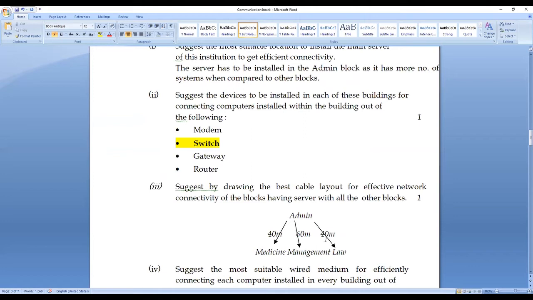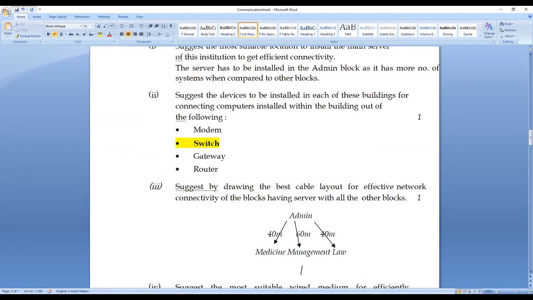And then along with this one, the cable layout we have drawn as star topology. And don't forget to mention it as LAN network. While drawing the layout diagram, I have to keep this in mind.